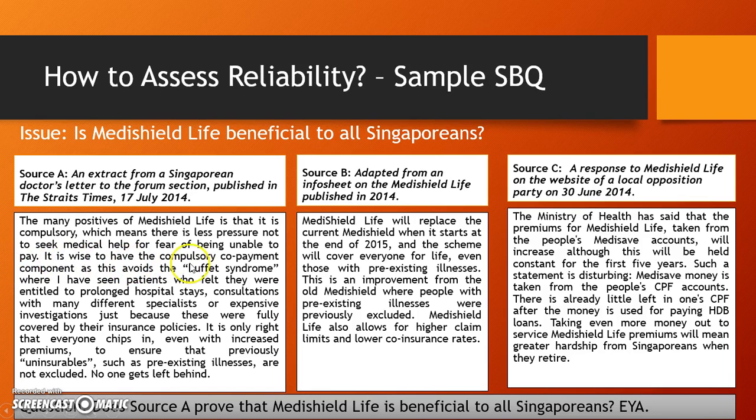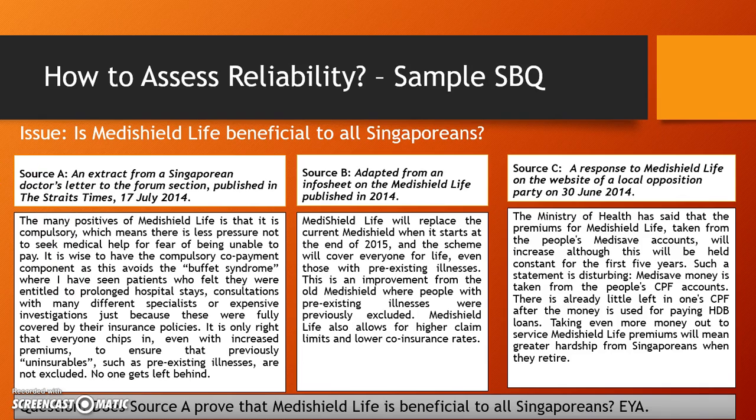It is wise to have the compulsory co-payment component, as this avoids the buffet syndrome, where I have seen patients who felt they were entitled to prolonged hospital stays, consultations with many different specialists, or expensive investigations just because these were fully covered by the insurance policies. It is only right that everyone chips in, even with increased premiums, to ensure that previously uninsurables such as pre-existing illnesses are not excluded, no one gets left behind.